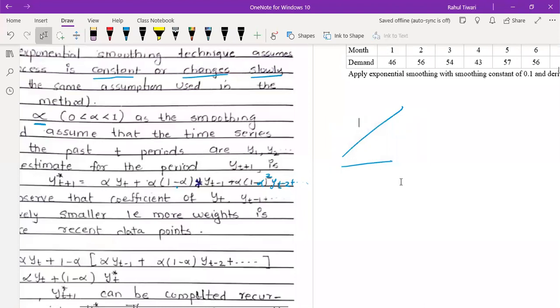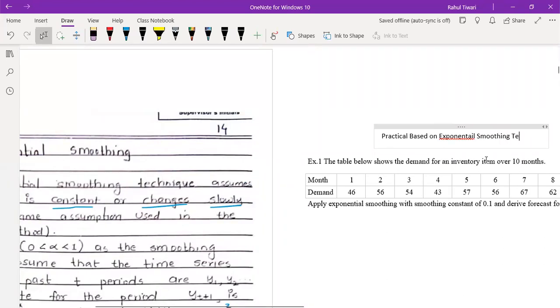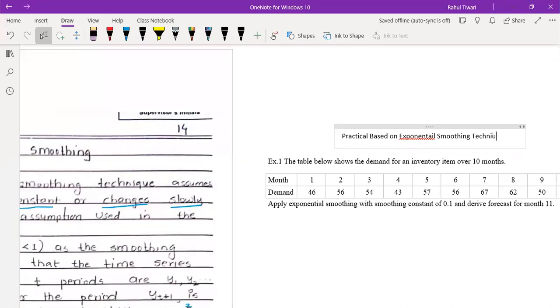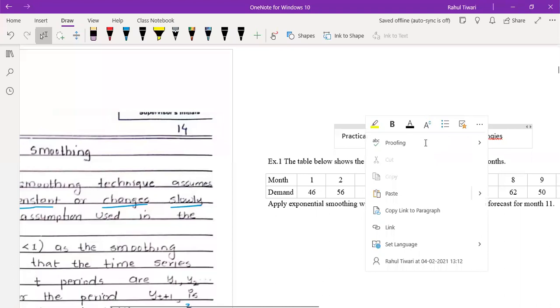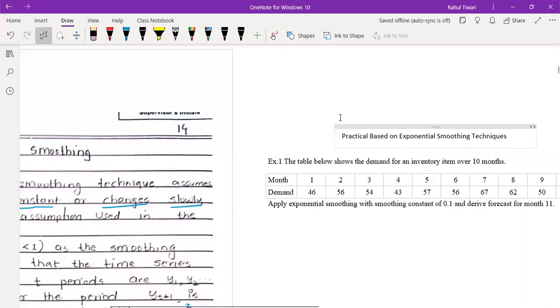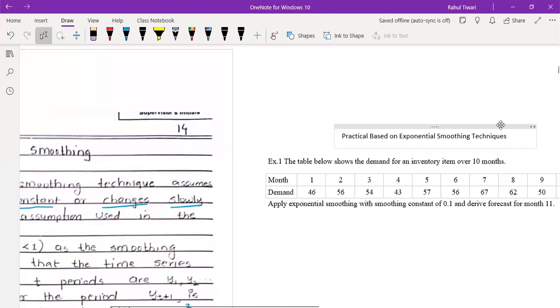So at the very top you have to write a heading here: Exponential Practical based on exponential smoothing technique. Write your name and today's date below that, or you can write it at the top, no problem.